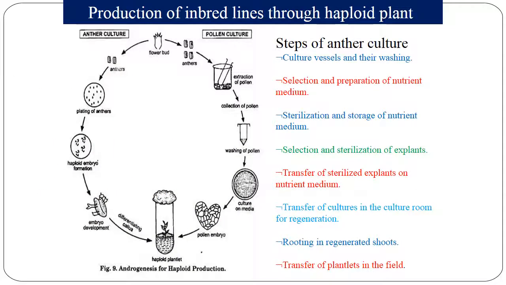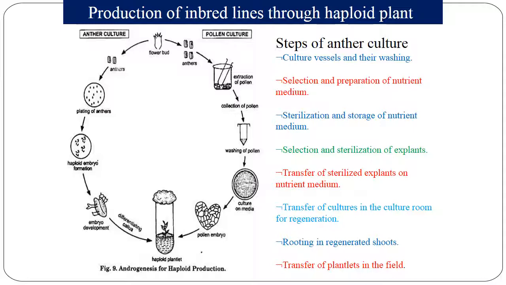This is the process of how the haploid plants are developed through anther culture or microspore culture. In the anther culture, the culture vessels are cleaned and made ready for the culture techniques. Then culture selection and preparation of the nutrient medium, sterilization and storage of nutrient medium, selection and sterilization of explants, transfer of sterilized explant on nutrient medium.